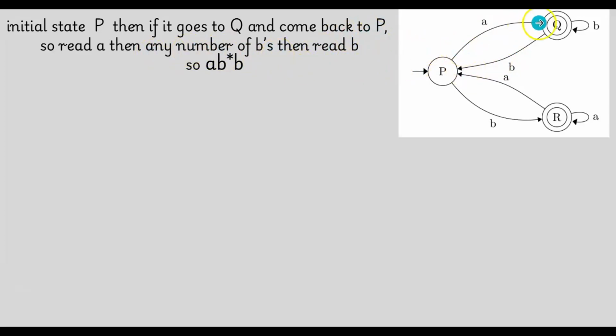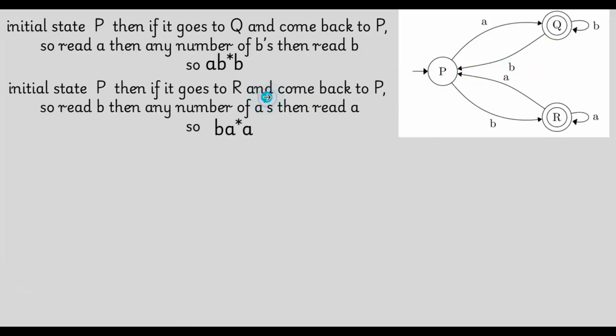Read A, then any number of B's, and again read B, it comes to state P again. Then what is the other possibility? From initial state P, if it goes to R, that means read B, then any number of A's, and again read A, it can come back to initial state P. So these two are the options.